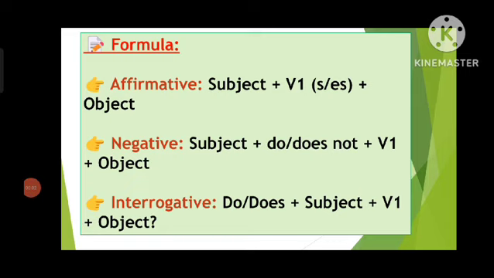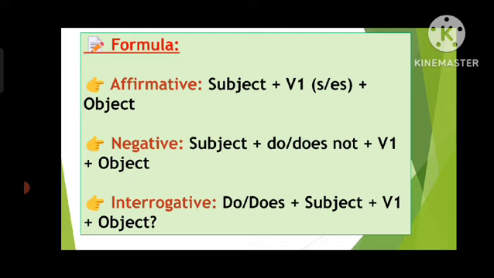Formula of affirmative sentences: subject plus V1 with s or es plus object. Examples like she teaches English every day. Negative sentences: subject plus do/does not plus V1 plus object. Example: he does not like coffee. Formula of interrogative sentence: do/does plus subject plus V1 plus object. Like, do you understand this topic? It is an interrogative sentence.